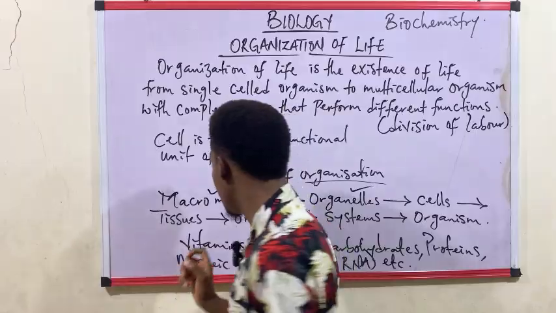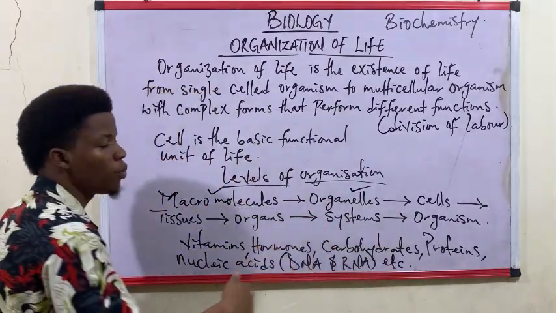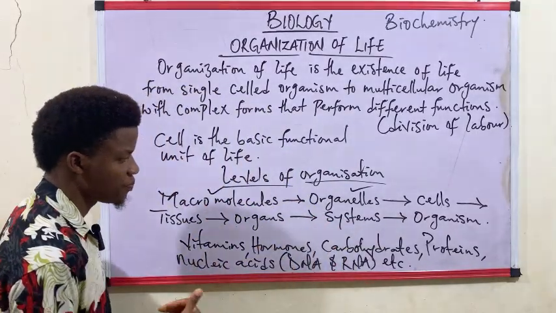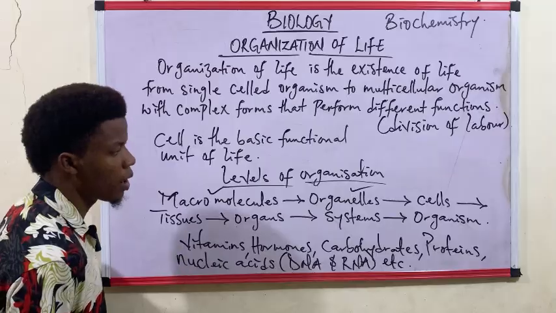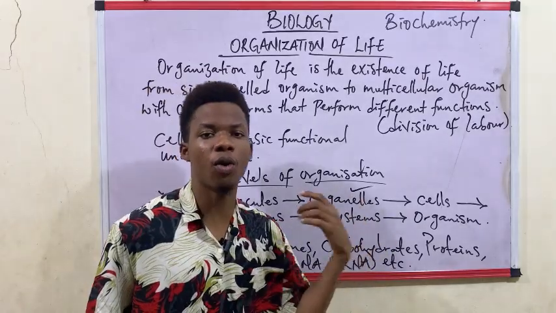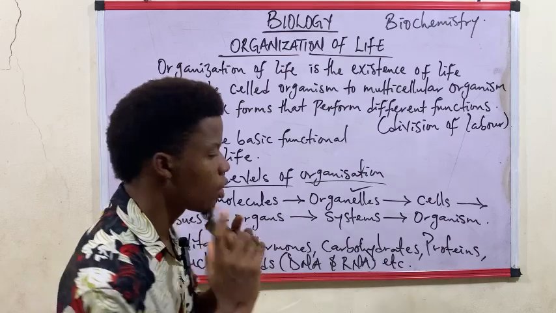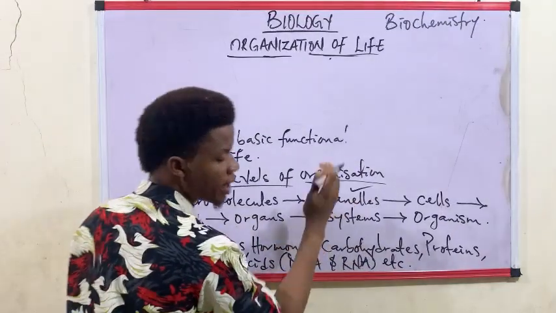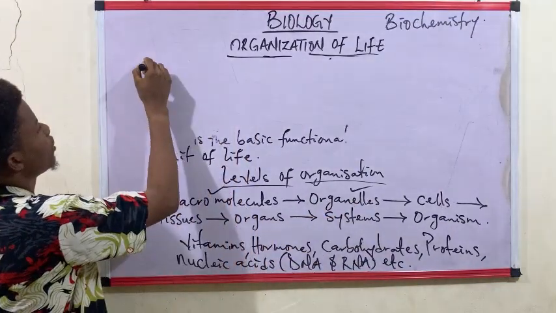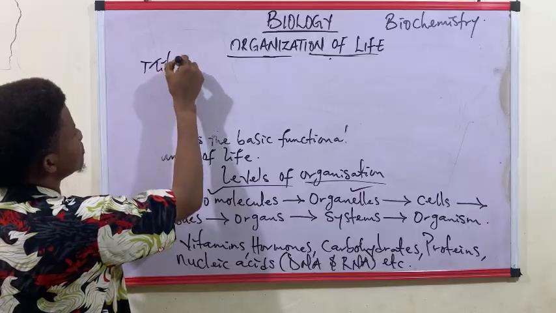So it means that inside the cell we have organelles. Now, what are examples of these organelles? Examples of organelles: we have the mitochondria.